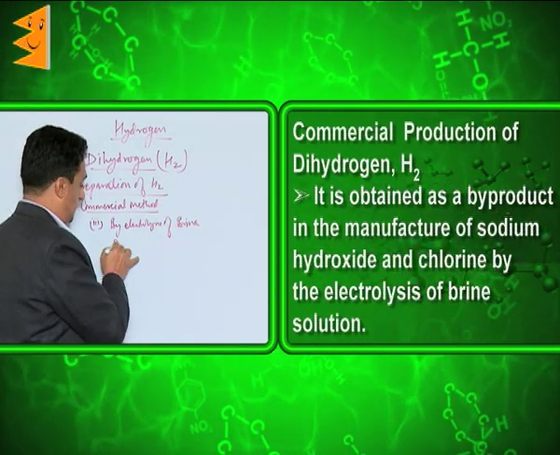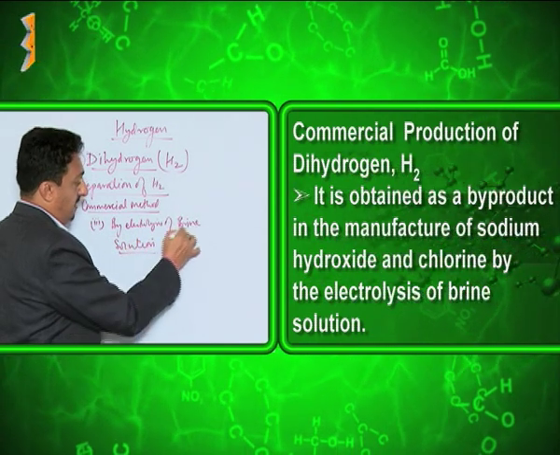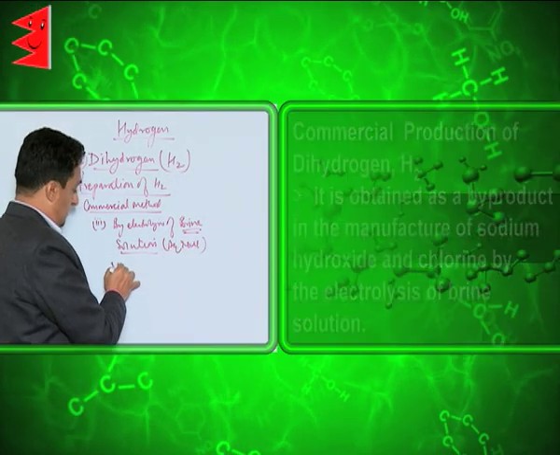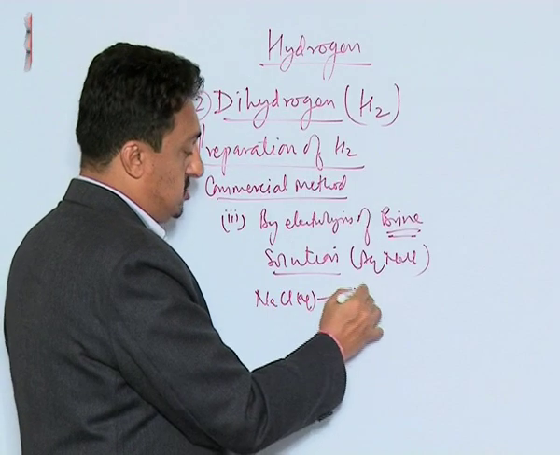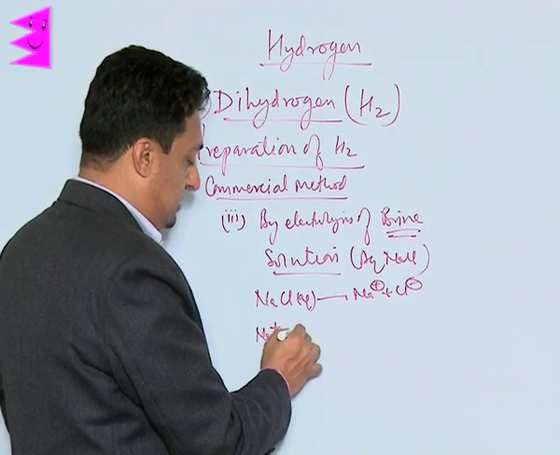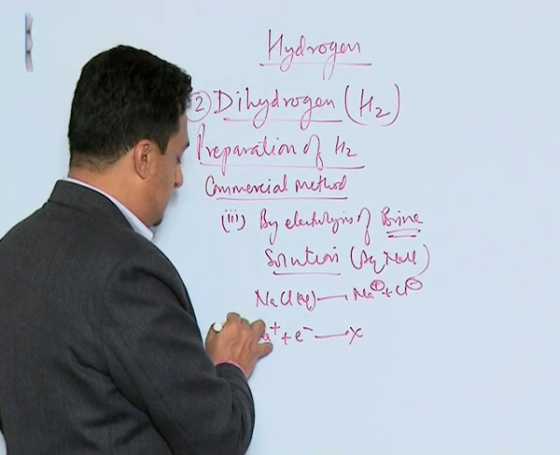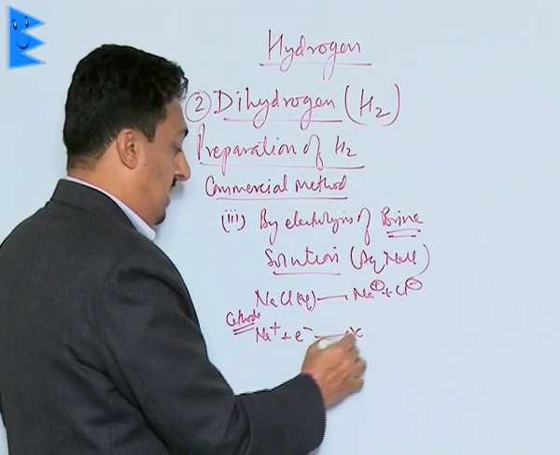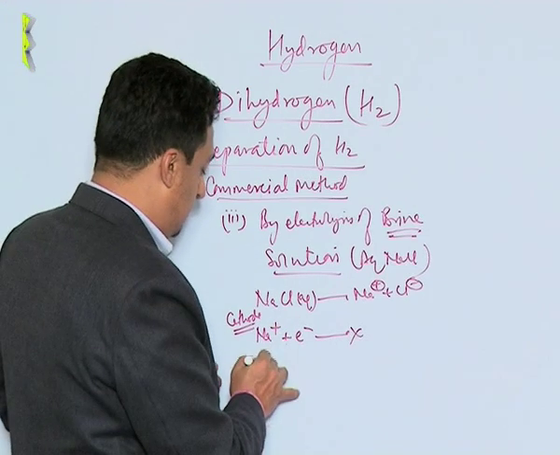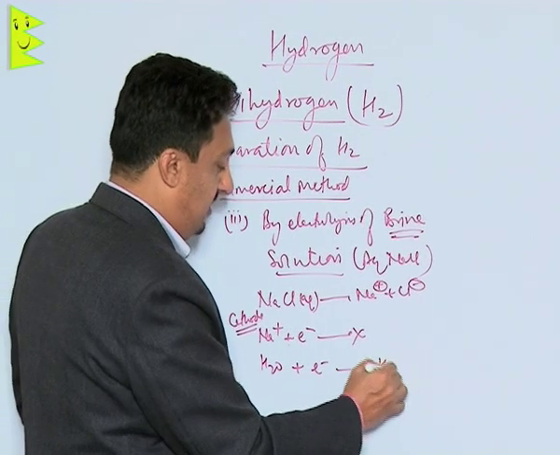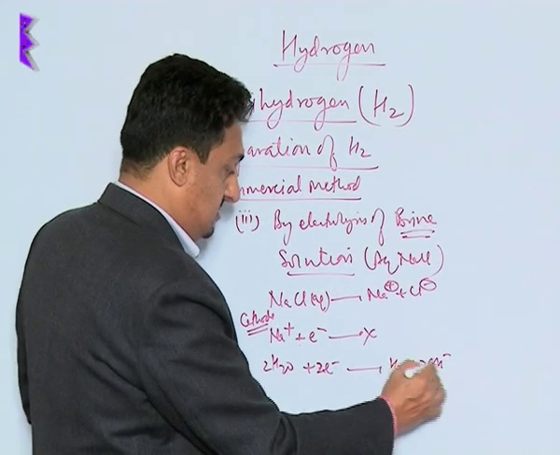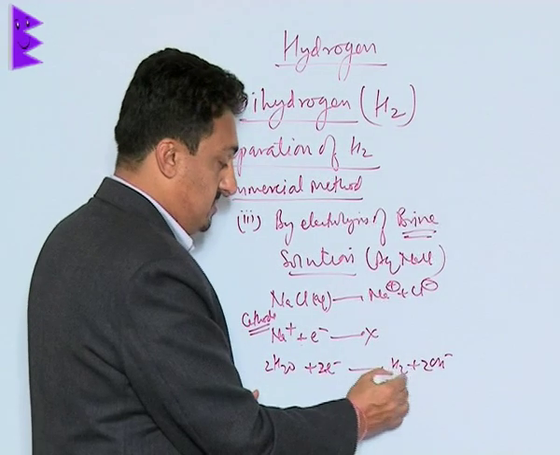electrolysis of brine solution, aqueous NaCl. We know that aqueous NaCl breaks down into what? Na+ and Cl-. Sodium tries to accept an electron, but that doesn't happen at the cathode, because its reduction potential, the tendency to accept electrons, is far less than that of water. Water accepts electrons and gets reduced to H2 and OH-. So this is how we get hydrogen.